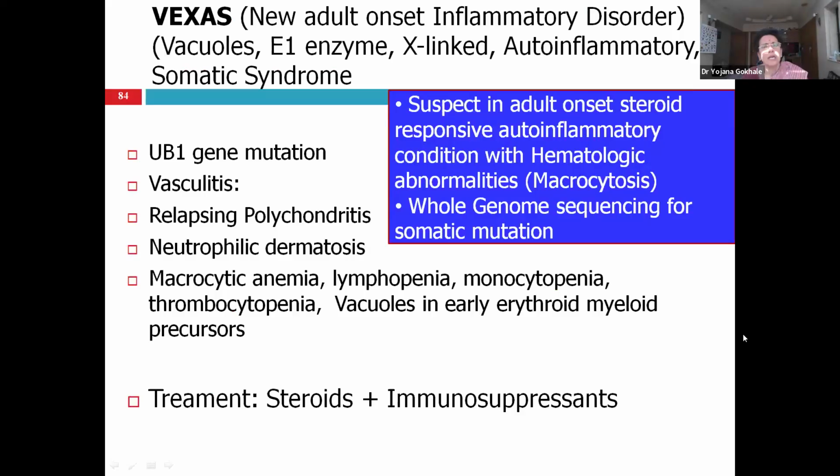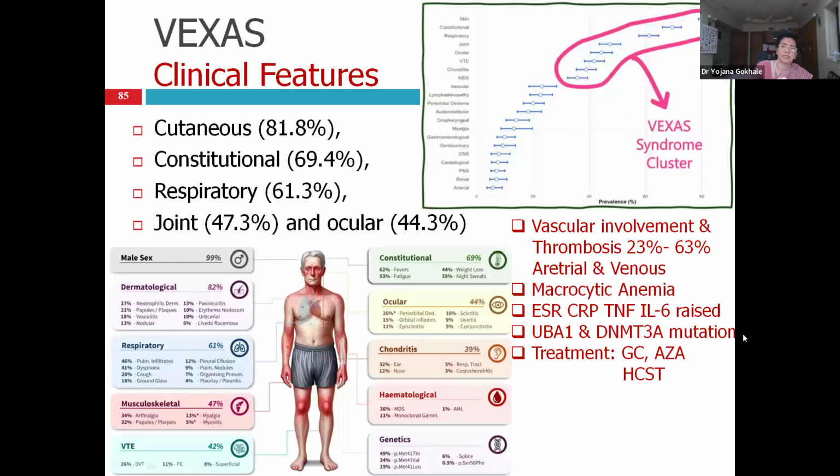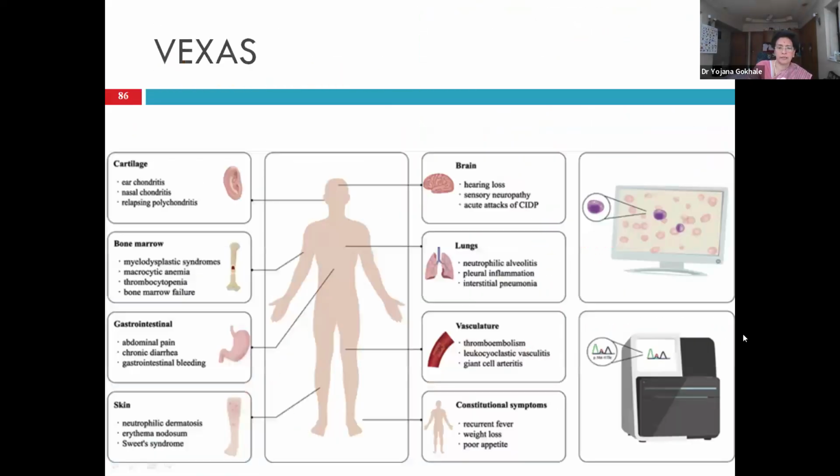VEXAS is another new adult onset inflammatory disorder, caused by a UBA1 gene mutation. The patient has vasculitis, relapsing polychondritis, and cytopenias, and the patient's bone marrow shows vacuoles. The treatment is with steroids and immunosuppressants. So that's how VEXAS is.